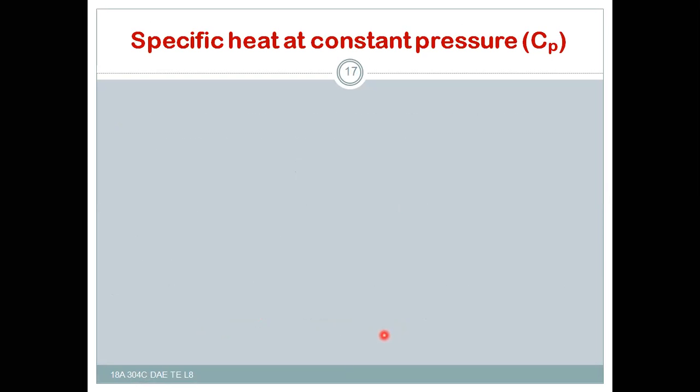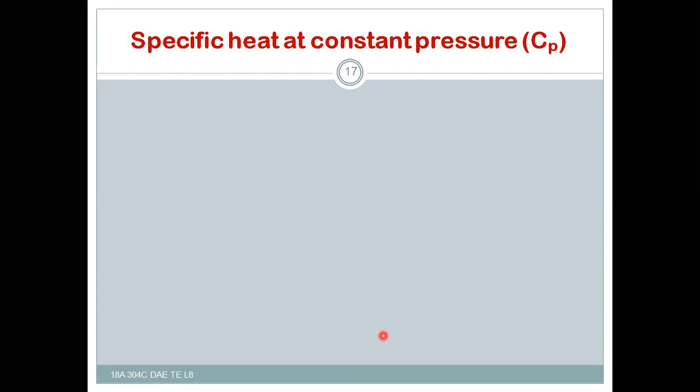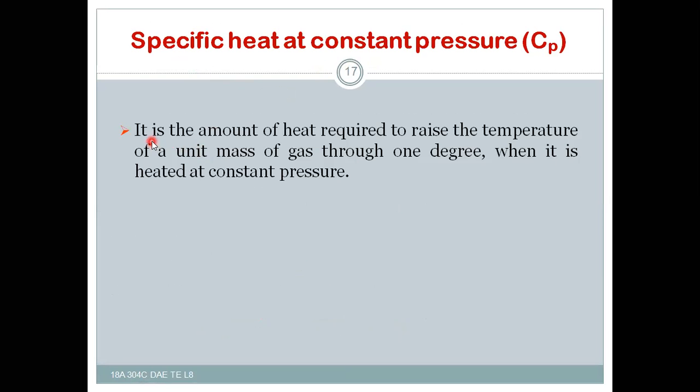Now let us go to the specific heat at constant pressure. You must remember all these. It is the amount of heat required to raise the temperature of a unit mass of gas through 1 degree when it is heated at a constant pressure. This is the definition for specific heat at constant pressure. Once again, it is the amount of heat required to raise the temperature of a unit mass of gas through 1 degree when it is heated at constant pressure, and it is generally denoted by Cp.